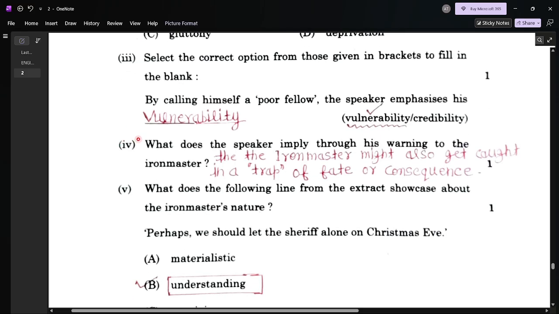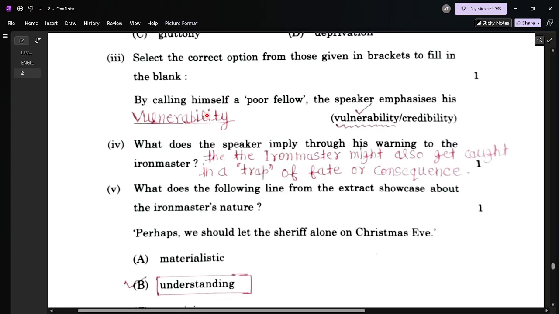Question number three, select the correct option from those given in brackets to fill in the blank. By calling himself a poor fellow, the speaker emphasizes his blank. Two options are given here, vulnerability and credibility. So here, the first one is correct, vulnerability. This option is correct. In the bracket, two are given. Here, the correct one is this one, not credibility.